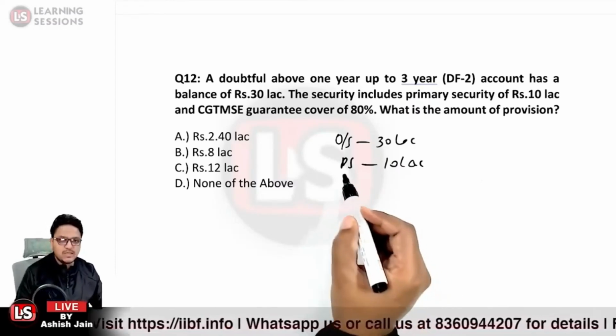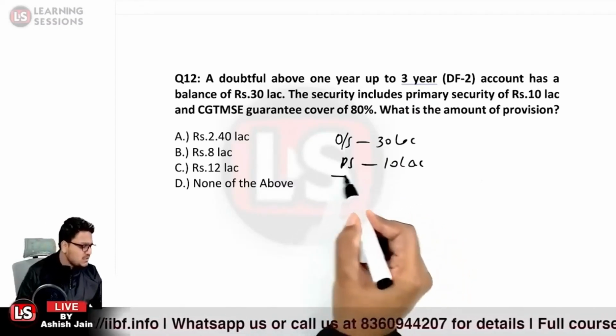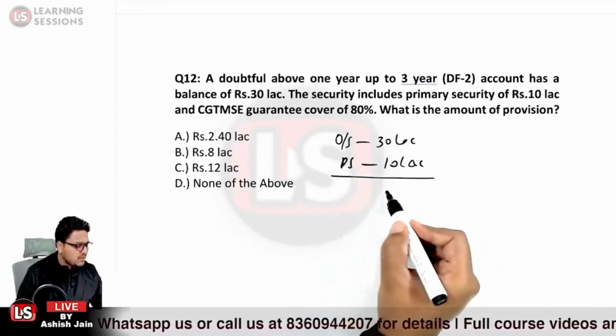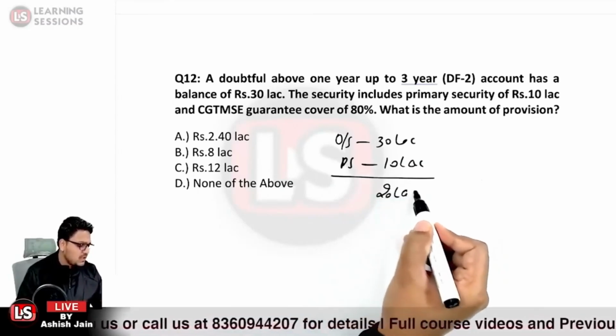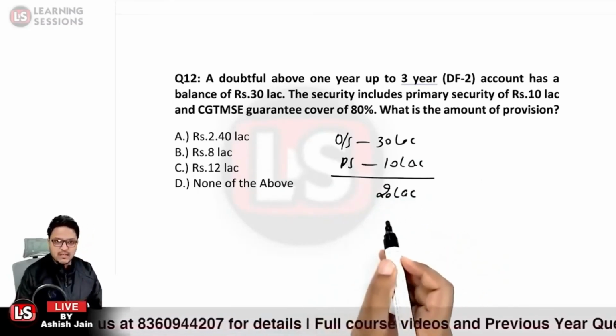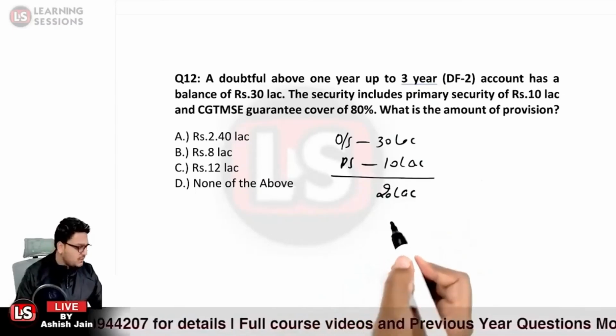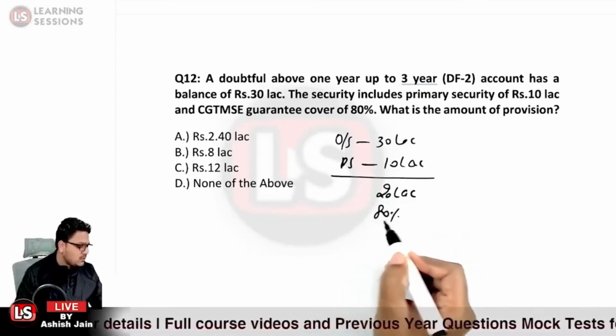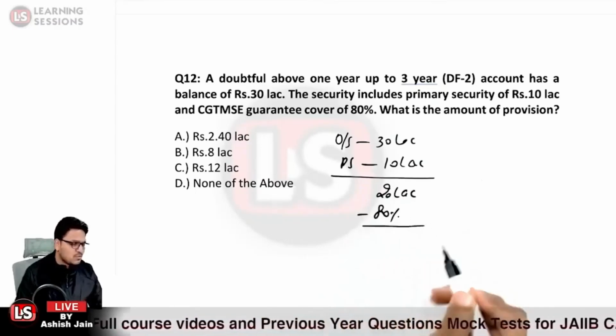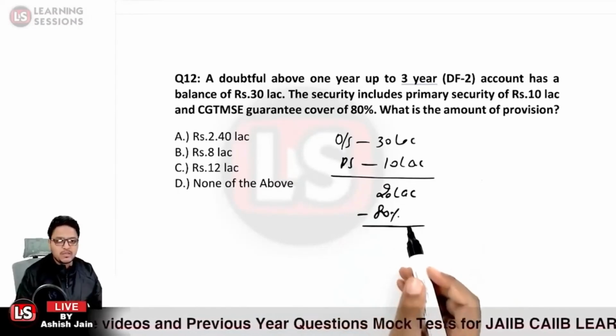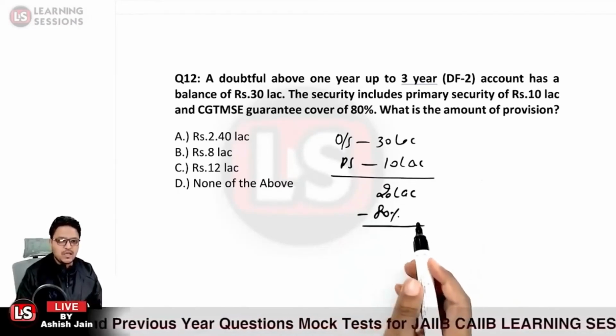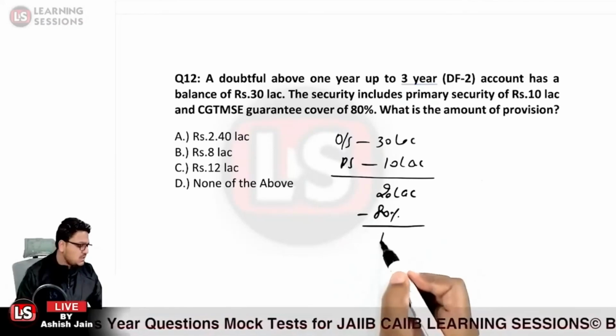Okay, so primary security is 10 lakh rupees. So the unsecured amount, for which security is not available, is 20 lakh rupees. And we are aware that a CGTMSE guarantee cover of 80% is available. So the 20% part will not be covered, against which the provision is to be maintained. Okay, so 80% of 20 lakh amounts to 16 lakh rupees.